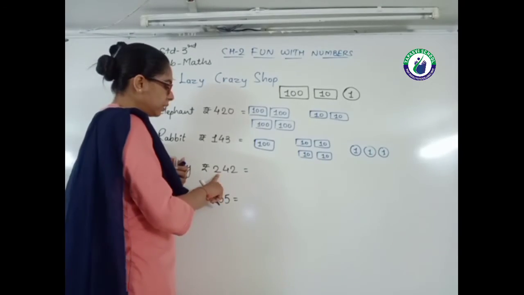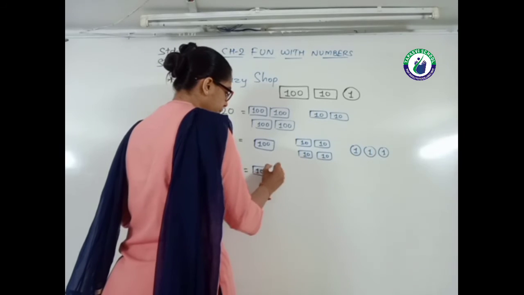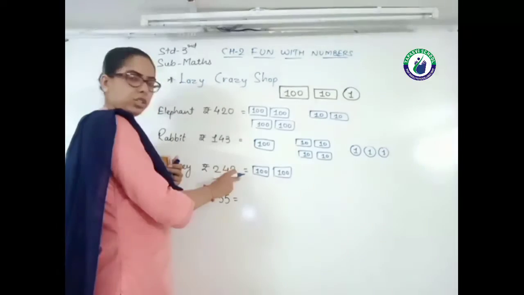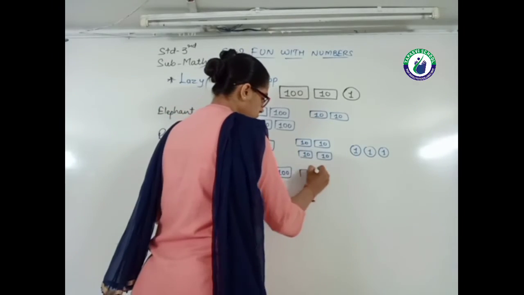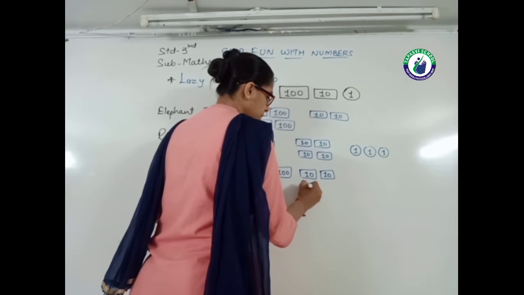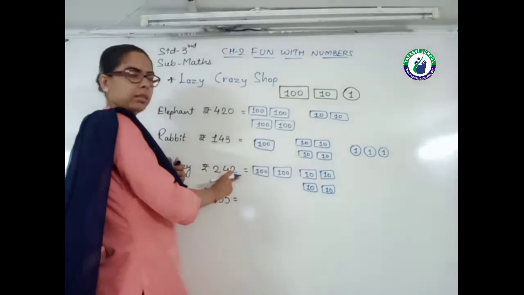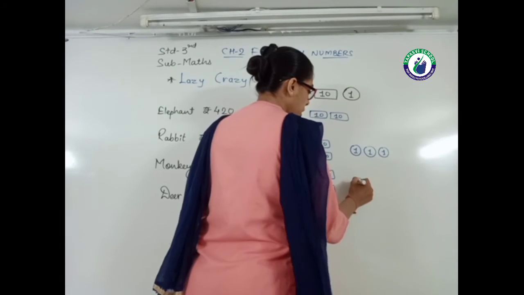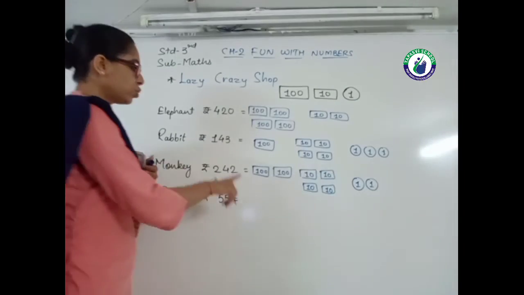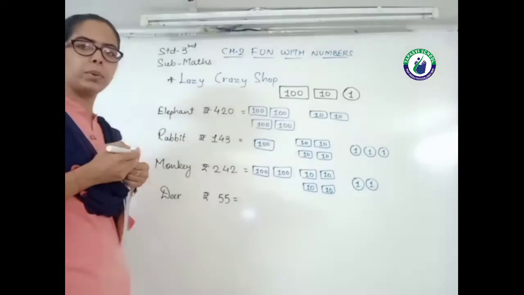The next one, Monkey is supposed to pay 242. So 2 here is in the 100 place, so I draw 2 notes of 100. Then 42, so I draw 4 notes of 10. This is 240 and 2, so I draw 2 coins of 1 rupee. So this is 242.